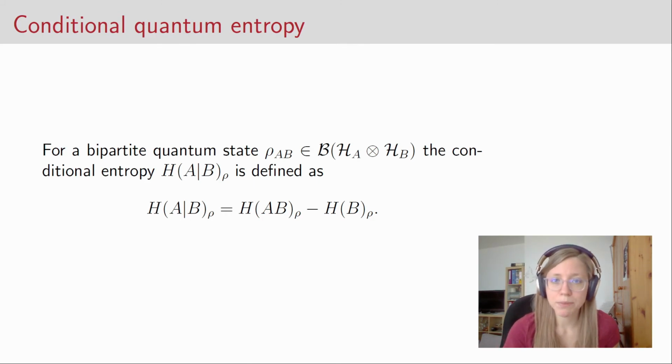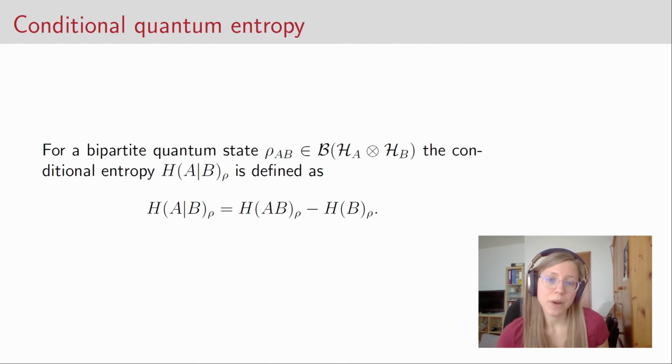And here I didn't mention this before, but it actually also holds for the joint quantum entropy. If I write something as the entropy of system B and indicate it with the state rho, which actually is a state on A and B, then I mean that we calculate the entropy with the marginal state that we can get from rho by tracing out system A. This is what this notation means. So whenever I have indicated a bipartite state, but the entropy is only taken over a single system, then it means we use the marginal state that we can get from the bipartite state.